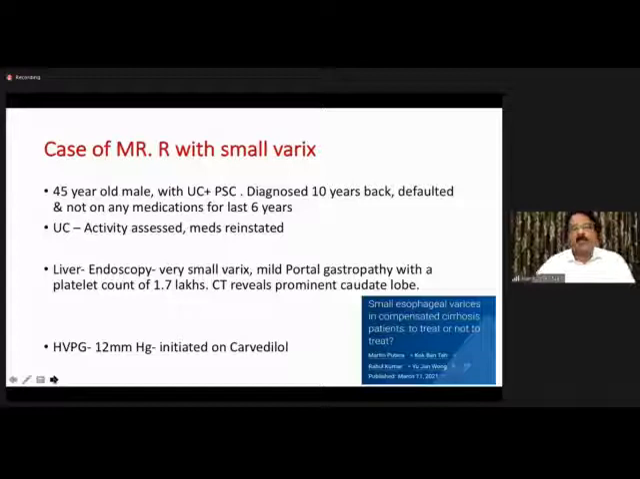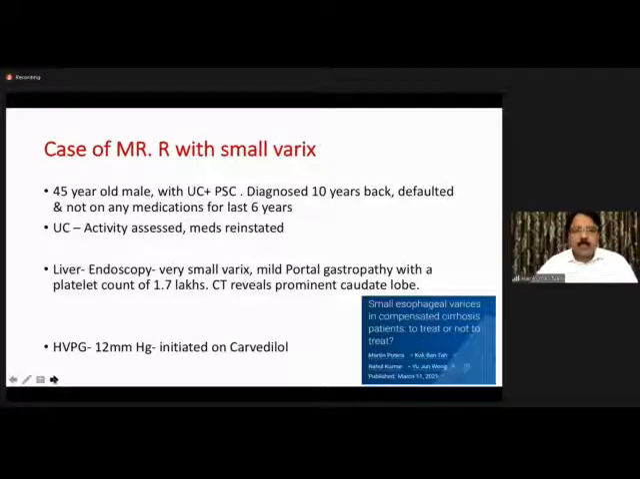who presented to me 7 months back, a 45-year-old male with ulcerative colitis and primary sclerosing cholangitis, diagnosed 10 years back, but he opted not to get treated for the last 6 years. He came with fatigue and non-specific symptoms. In fact, there was no decompensation of liver disease, and his ulcerative colitis activity was assessed and medicines reinstated.